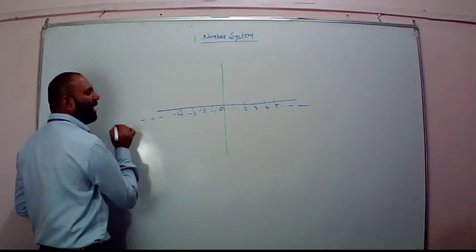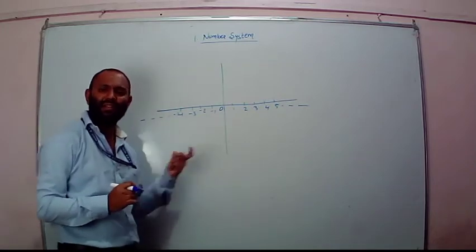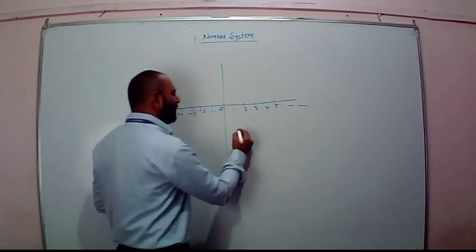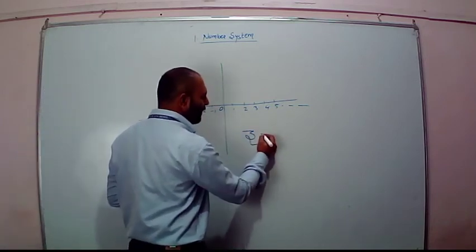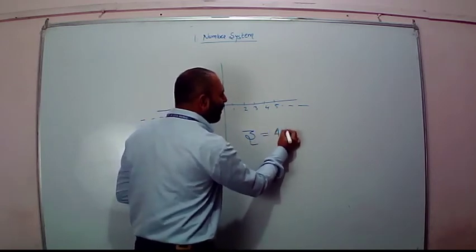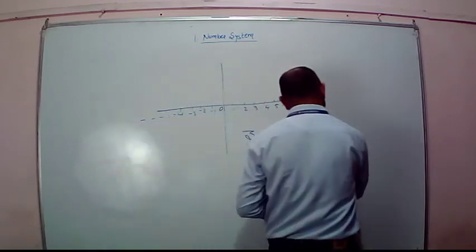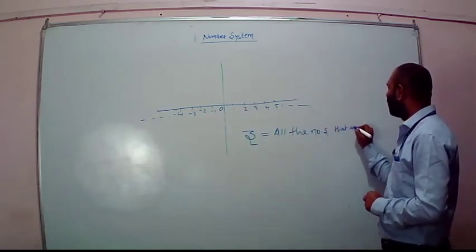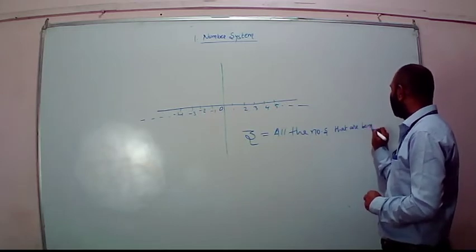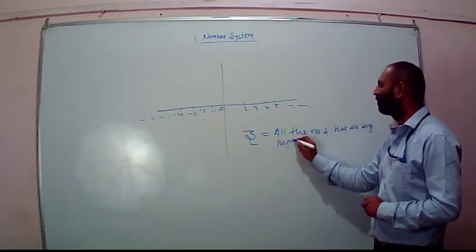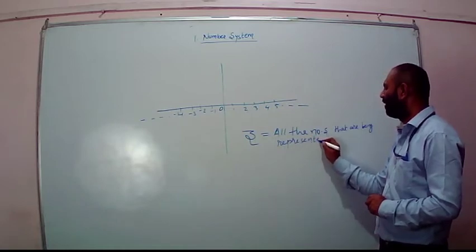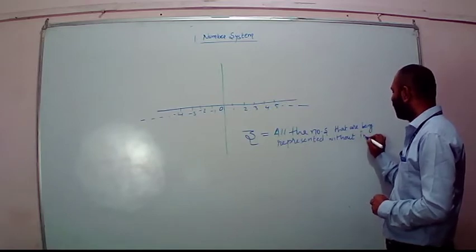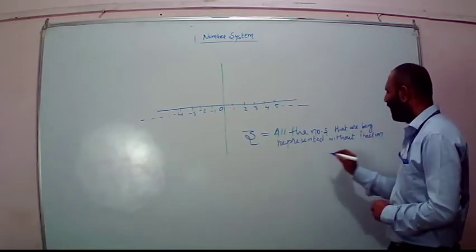All these numbers are integers, basically integers which is represented by capital Z. It carries all the numbers that are being represented without fraction on number line.